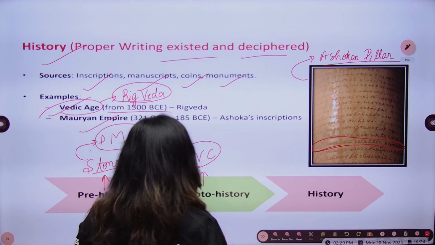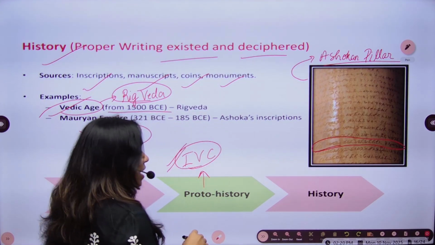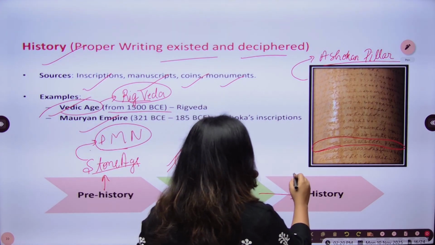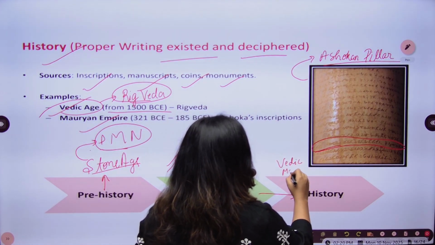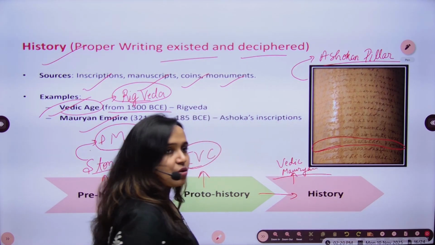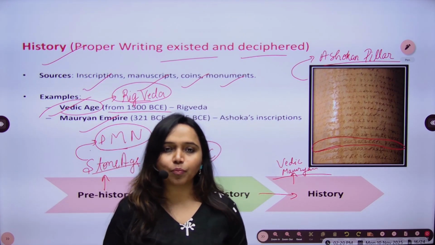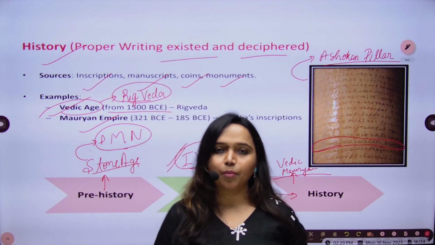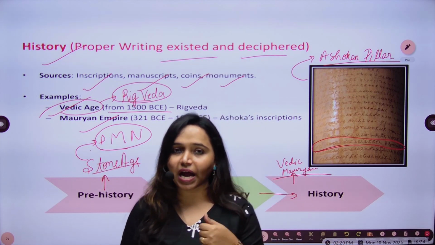Then in proto-history, the significant example is the Indus Valley civilization. And then moving forward to history, we know about the Vedic period, Mauryan period, Mahajanapadas. These all belong to the time of history. So now we have come to a point where we have understood prehistory, proto-history and history.